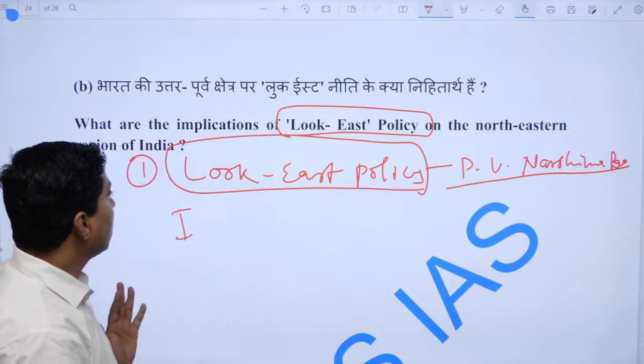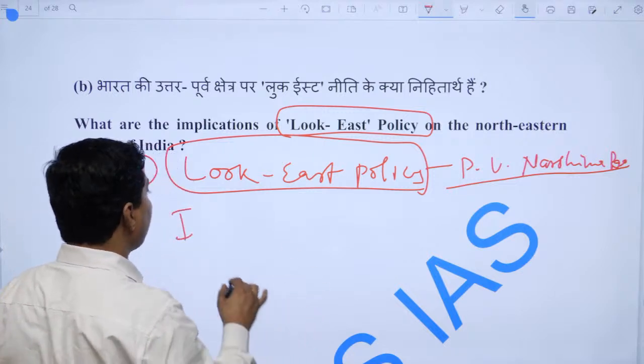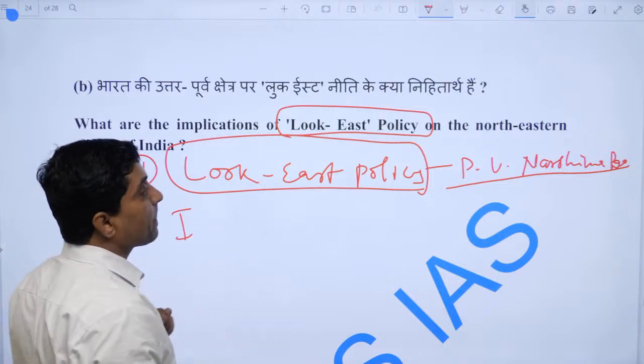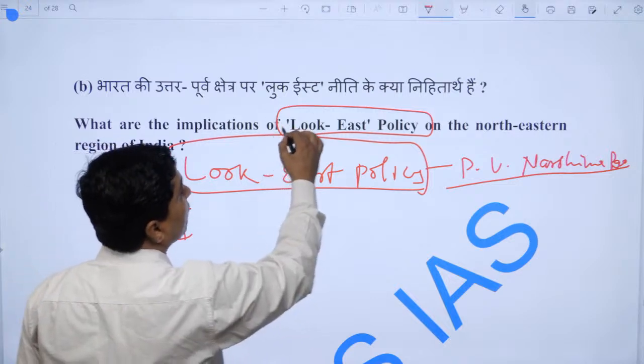In the wake of LPG, India gave the slogan of Look East policy.